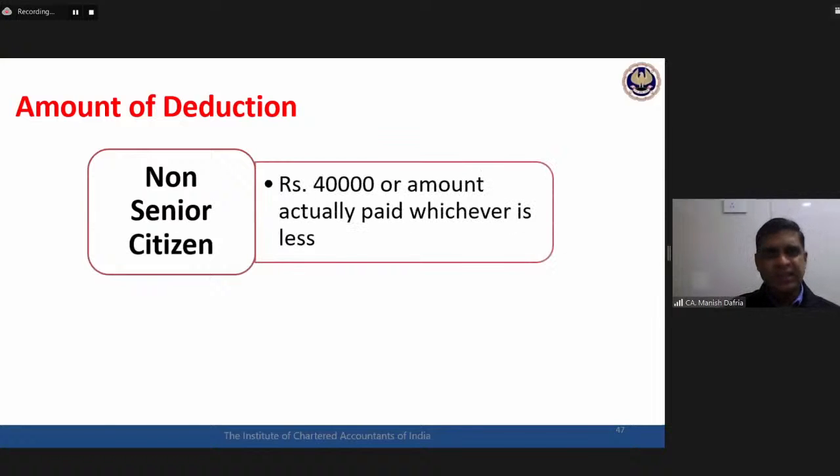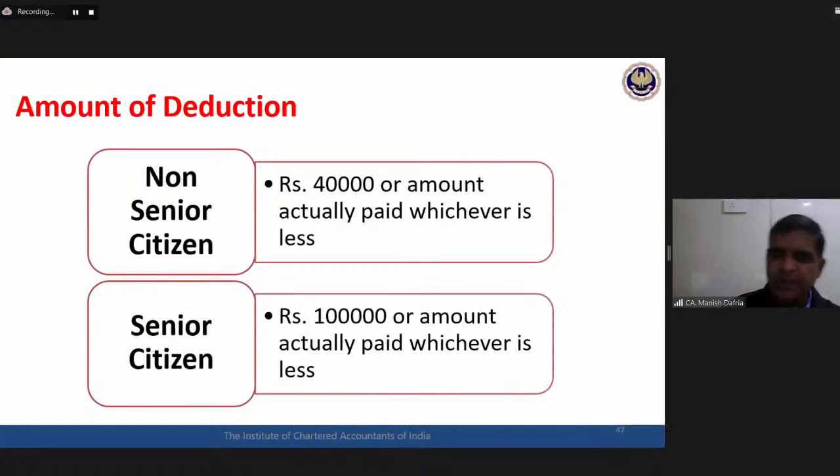Quantum of deduction in the case of a non-senior citizen is a maximum of 40,000. In the case of a senior citizen, maximum 1 lakh, or actual expenditure, whichever is lower, is the deduction available. Senior citizen, again the common criteria, 60 years or more is the age, and the person should be resident in India. Then the senior citizenship applies. 1 lakh or actual payment, whichever is lower. Non-senior citizen, 40,000 or actual payment, whichever is lower. That is the deduction available.